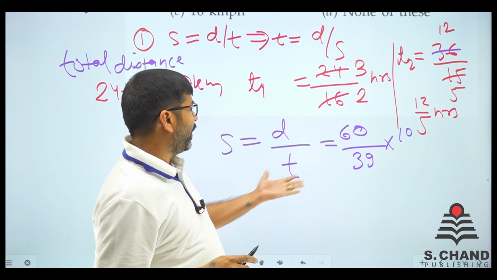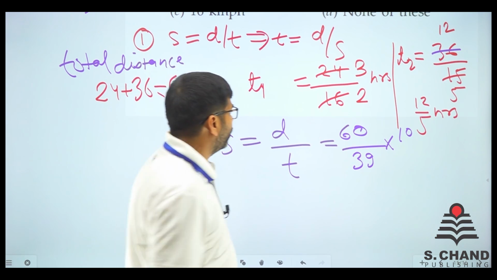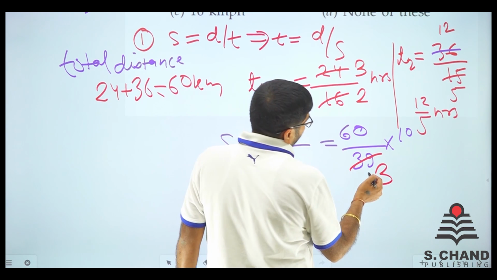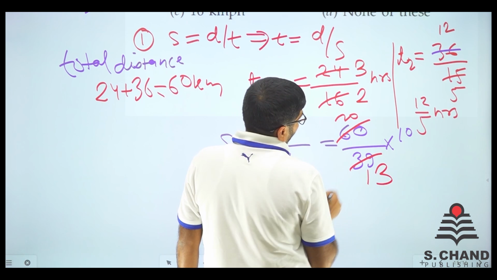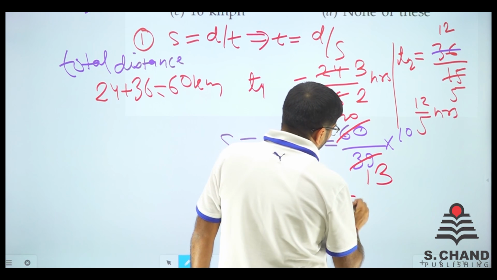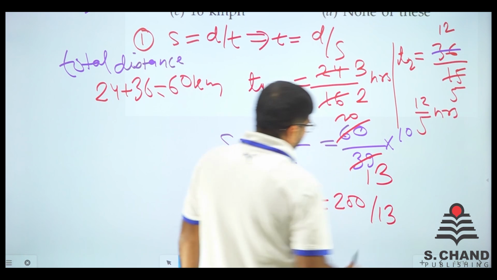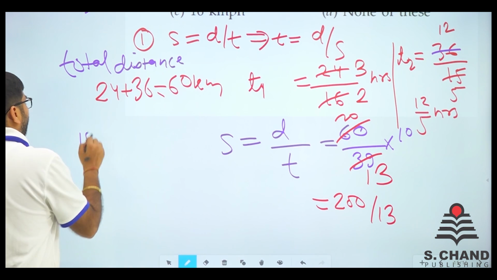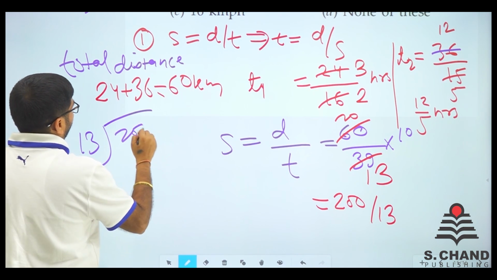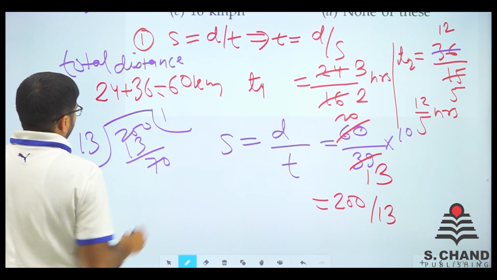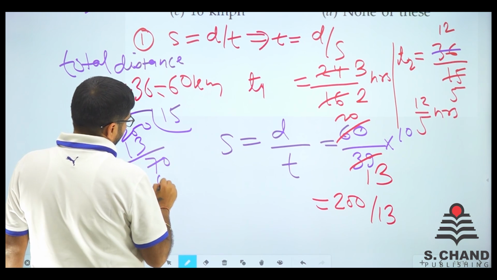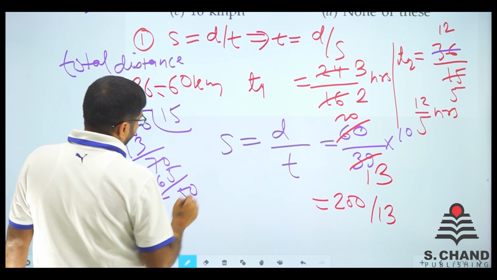So just do one thing, we divide this. So it is like 13 times, and this is 3 into 13 and this is 3 into 20. So it will be approximately 200 by 13. When I divide 200 by 13, it's 1 time and we got 70. 70 is 5 times, that is 65. We get 50.